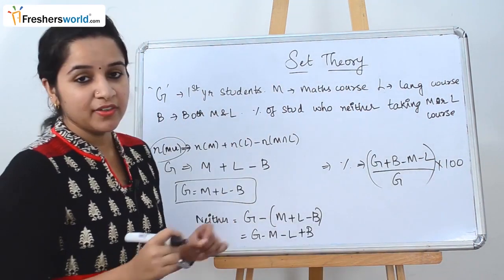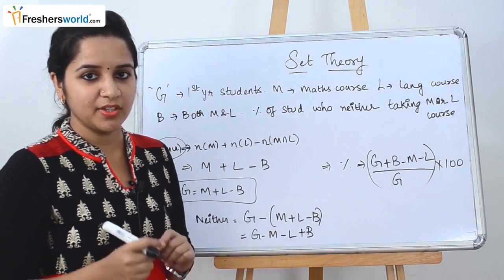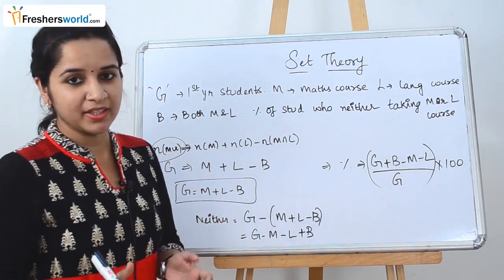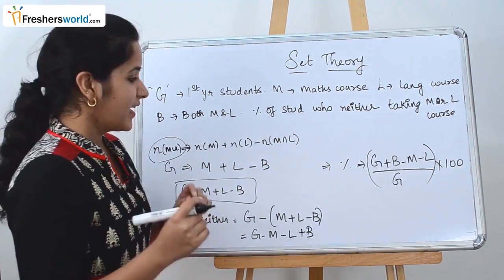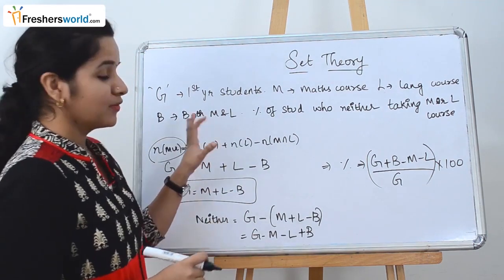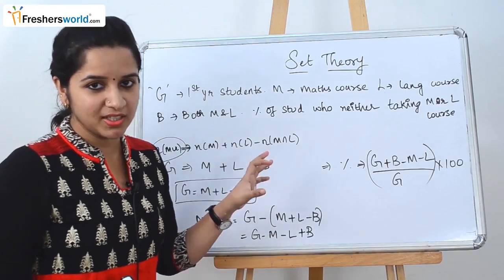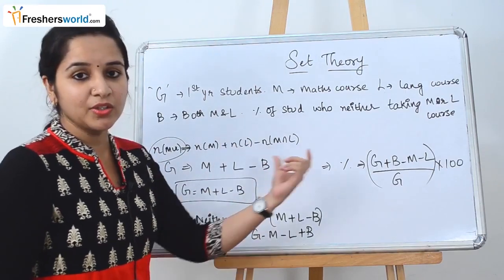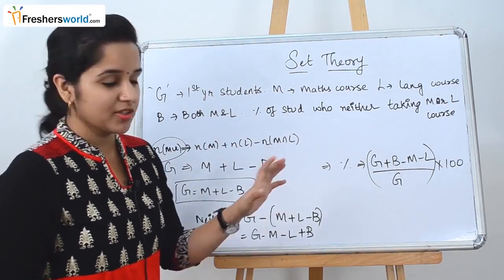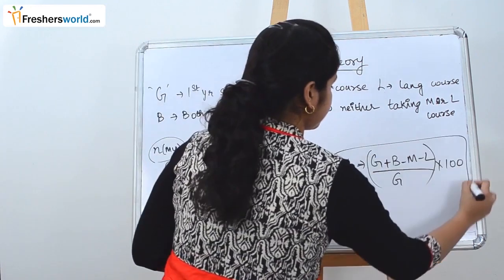Simple, right? So what we did, we used the same formula that we used before. Instead of numbers, they have given you variables here. The variables will be substituted in the formula, and then the question is to find the percentage. We know percentage is the given value divided by the total into 100. So that's what we have done here.